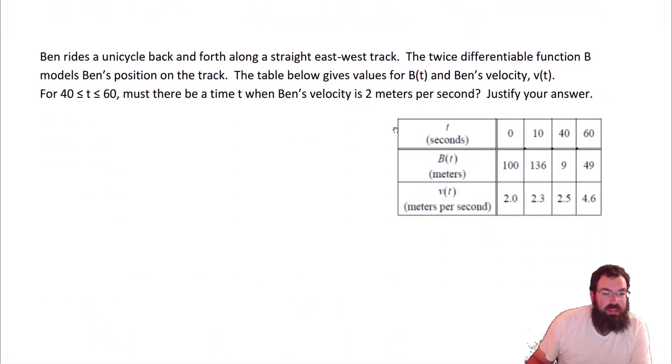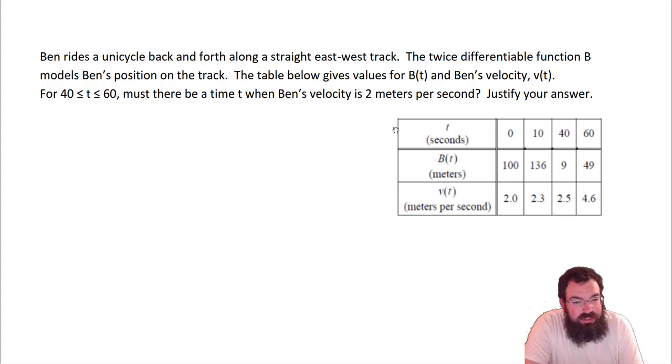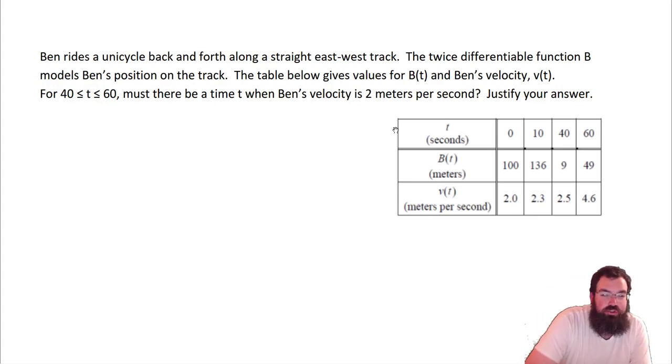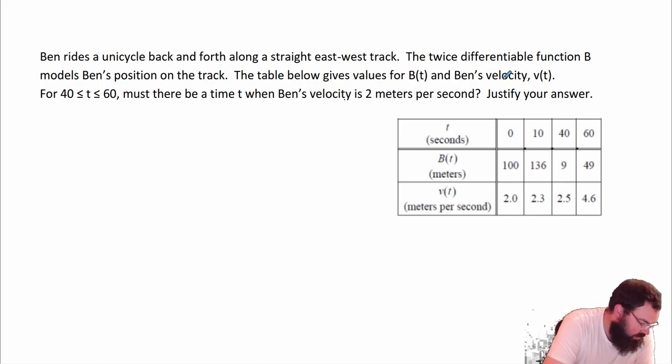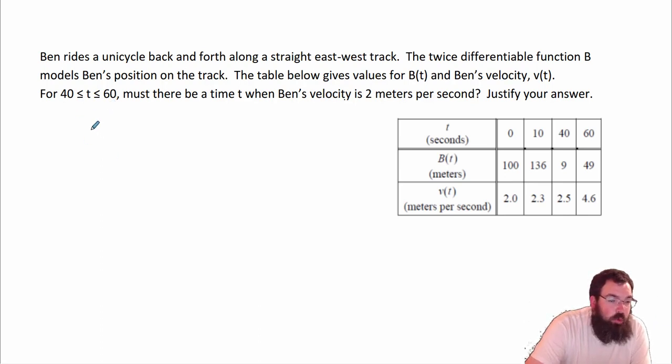Alright, Benjamin rides a unicycle back and forth along a straight east-west track. Dude's a boss riding a unicycle. The twice differentiable function b models Ben's position on the track. The table below shows values of b of t and Ben's velocity v of t. For t between 40 and 60, there must be a time t when Ben's velocity is 2 meters per second. Justify your answer.